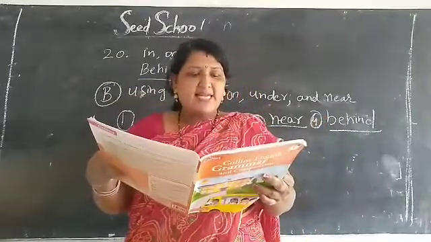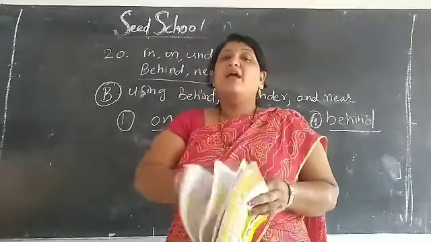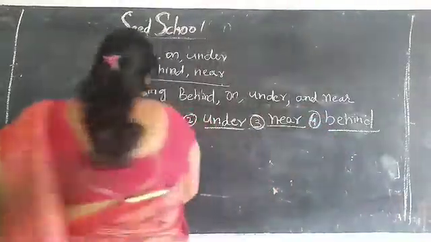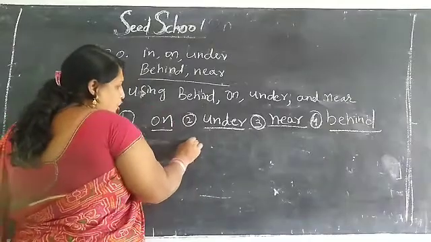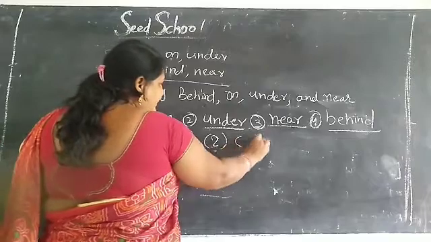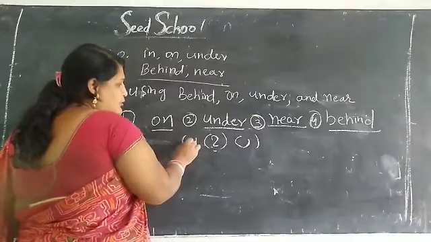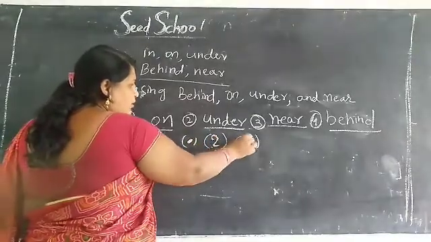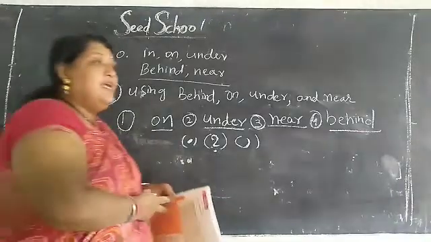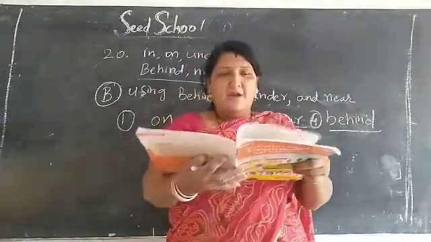The sentence asks something, they are called questions. The question always ends with a question mark. Understood, children? See, children, this is a full stop, this is a question mark, and this is a comma. Understood? Full stop, question mark, comma. Understood? Yes. So children, complete your notes in your classwork book. How many bits are there?